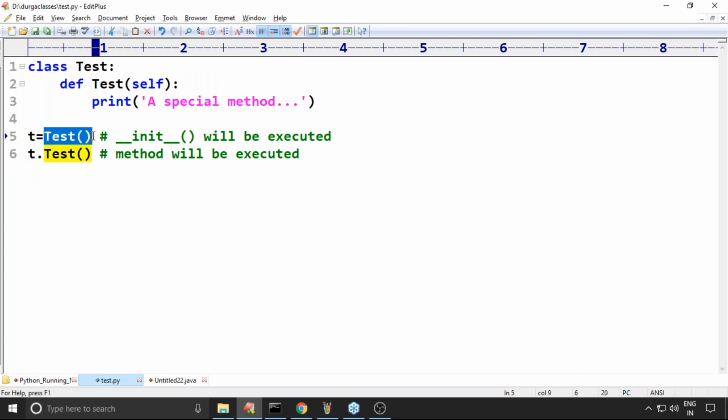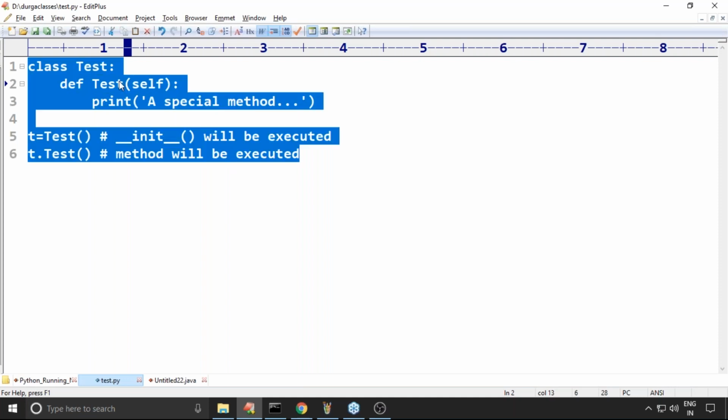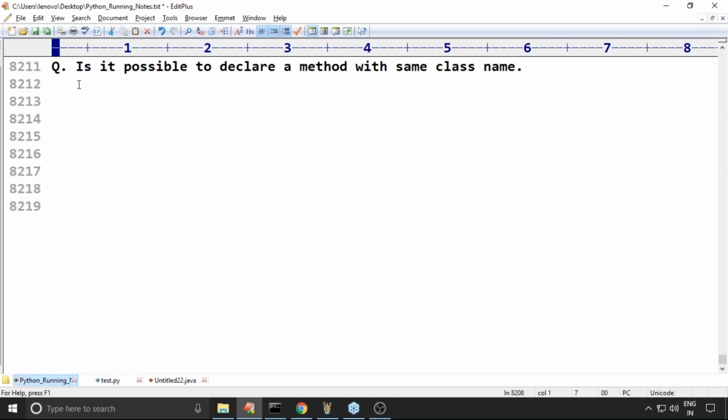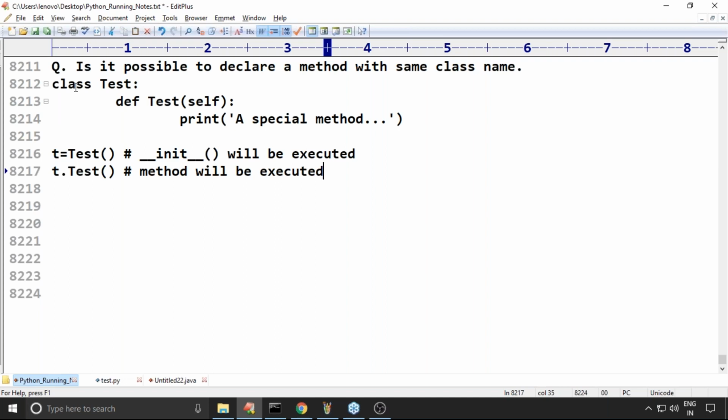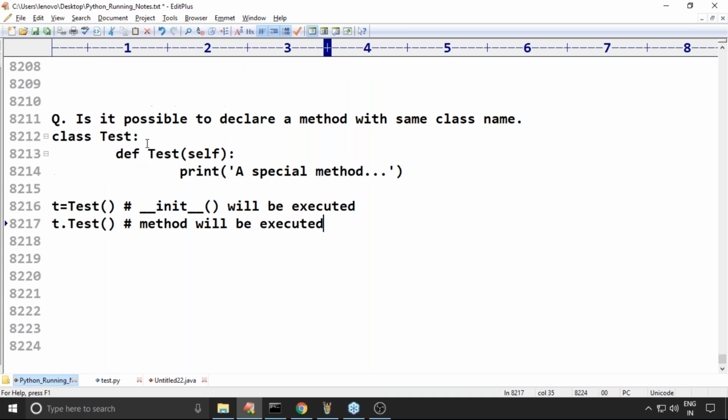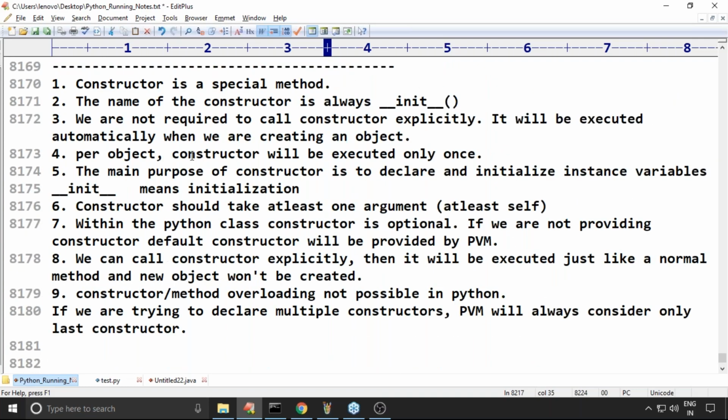Don't get confused. Sometimes in the interview room, just to check your knowledge, they may ask, is there any method whose name is the same as the class name? Is it possible in Python or not? Yes, possible. No problem at all. Any doubt? Okay. Now come back to our constructors conclusions. Is it required to explain any point again? Please let me know. If you still have doubts, I will explain.